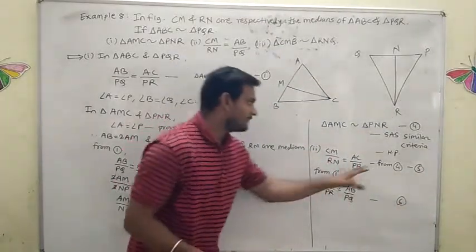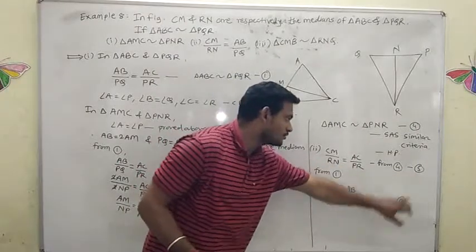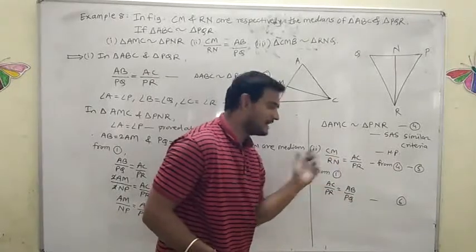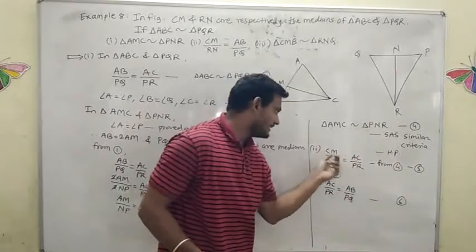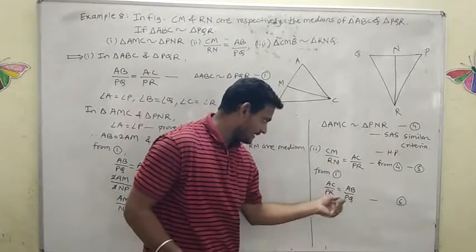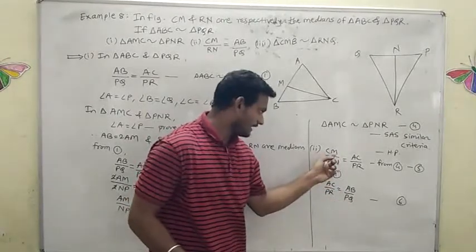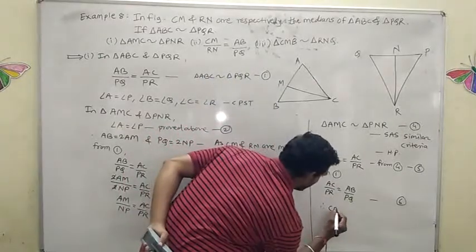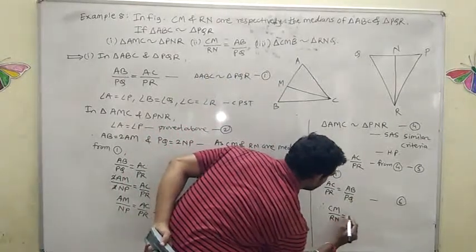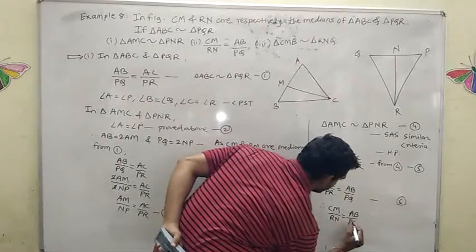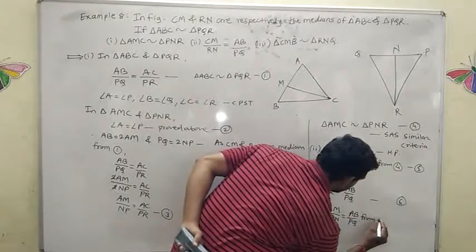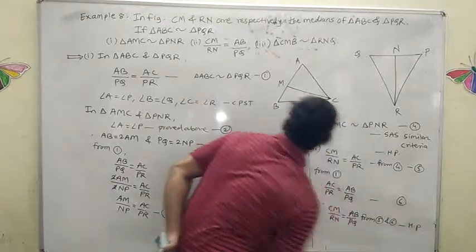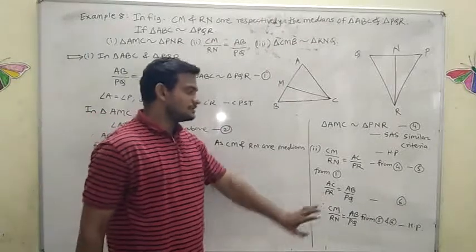Now see here, equation number 5 and 6. From equations 5 and 6, you can say that AB by PQ is equal to CM by RN, because AC by PR is equal to CM by RN and AC by PR is also equal to AB by PQ. Therefore, CM by RN is equal to AB by PQ from 5 and 6. Hence proved. The second question is also proved here.